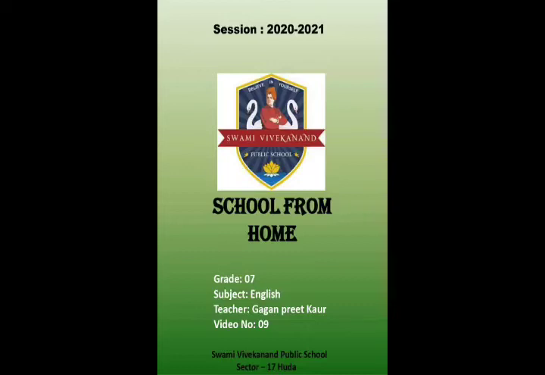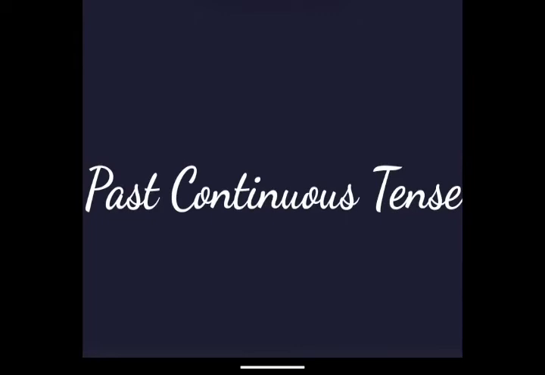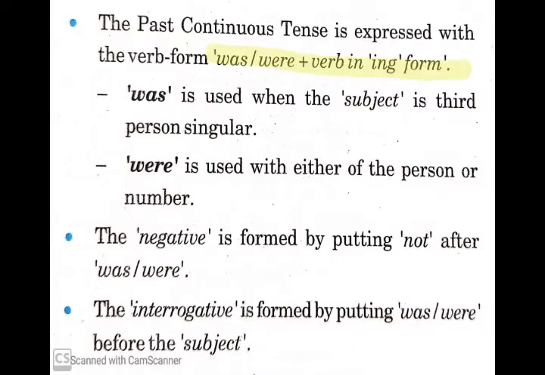Hello Vivekians. So in this video we are going to continue with the next type of past tense, that is past continuous tense or past progressive tense. So students, past continuous tense is expressed with the verb form was, were plus verb in ing form.